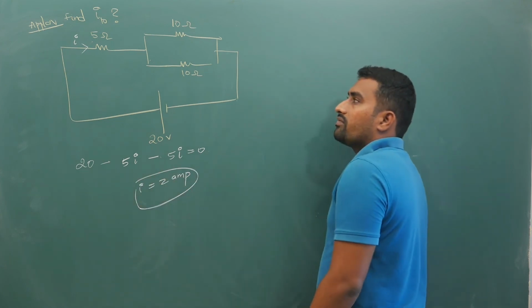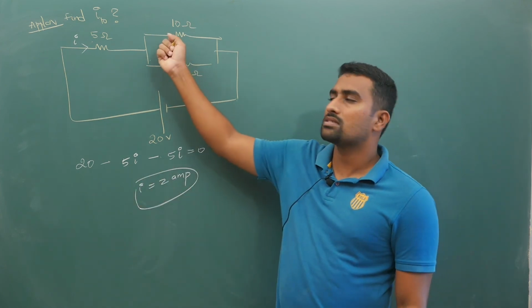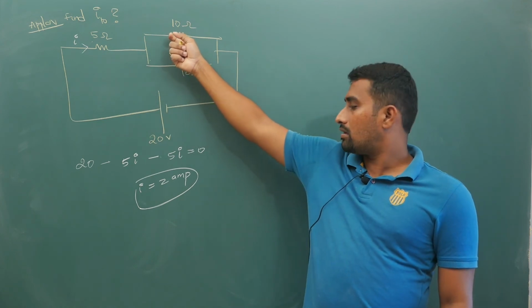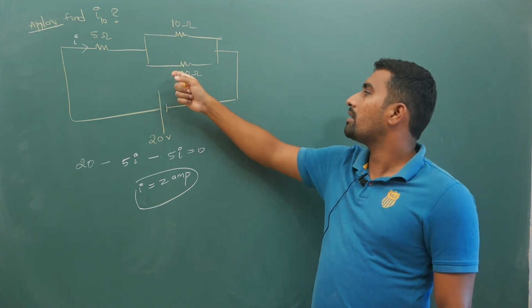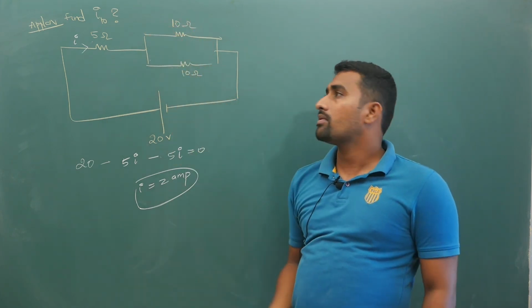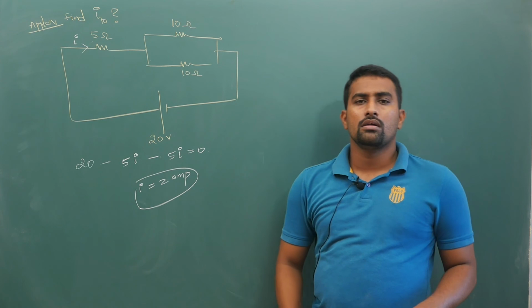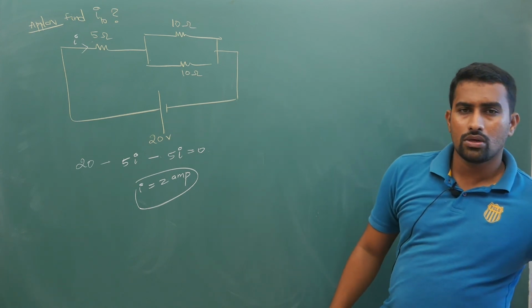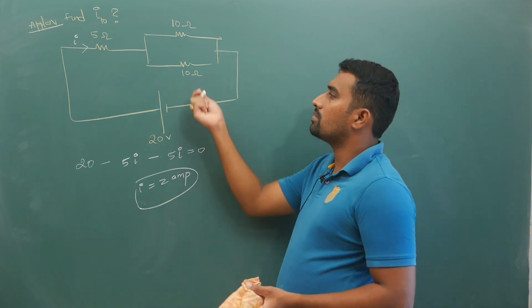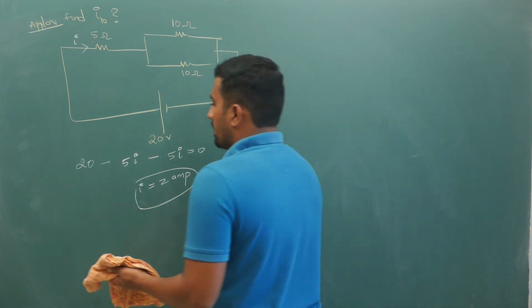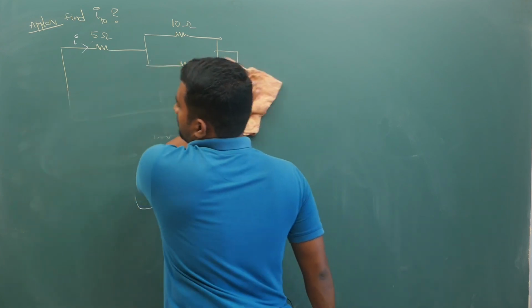Now if 2 amperes are there, with equal resistances, you are going to get 1 ampere on the top, 1 ampere on the bottom. If you have different resistors, use the formula I times opposite side resistance by sum of the resistors. Use that and try to solve even though you have a different resistance here. Now, moving ahead to the next idea.